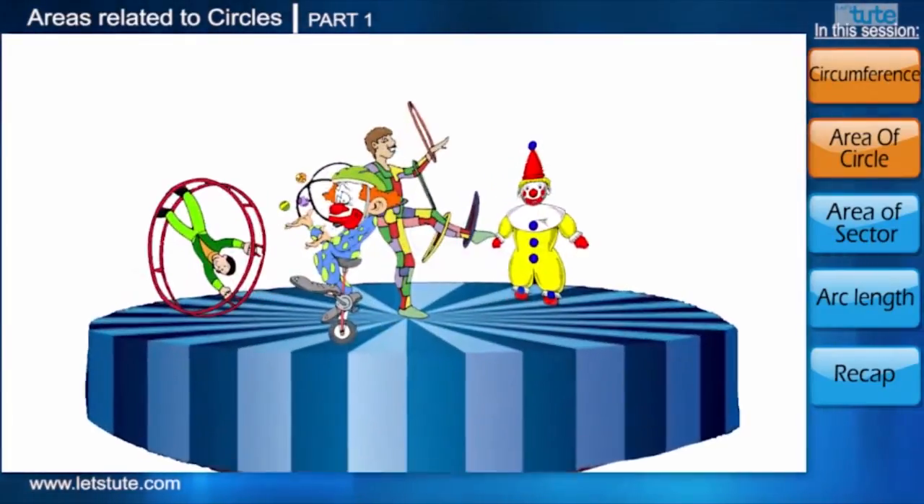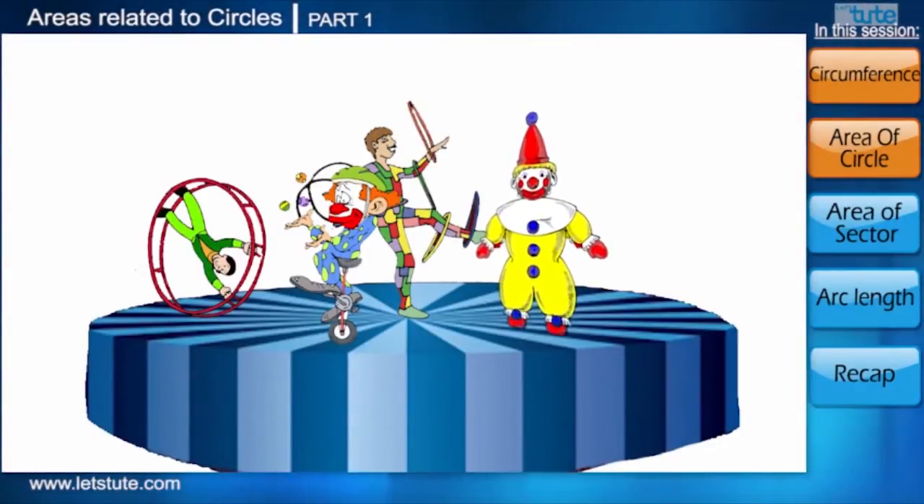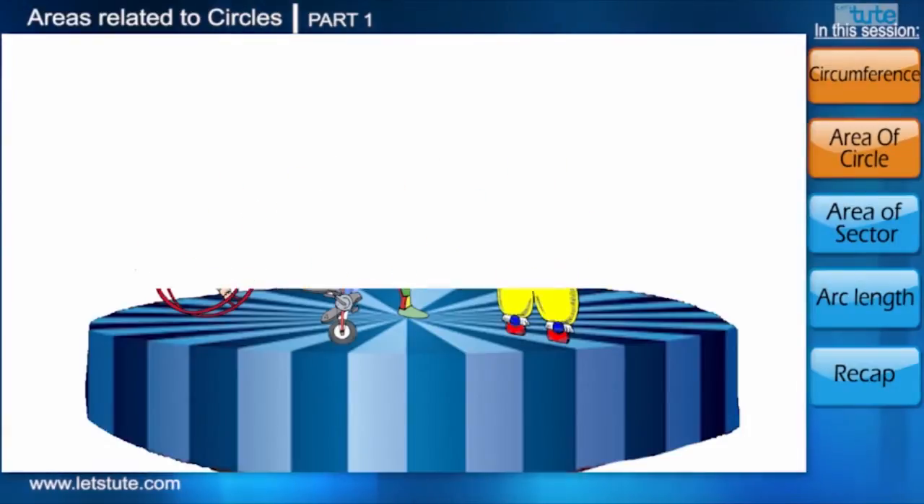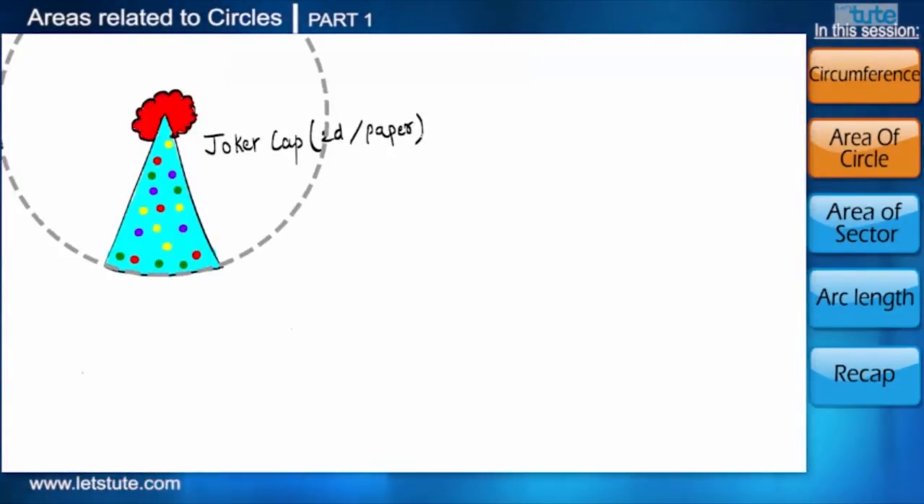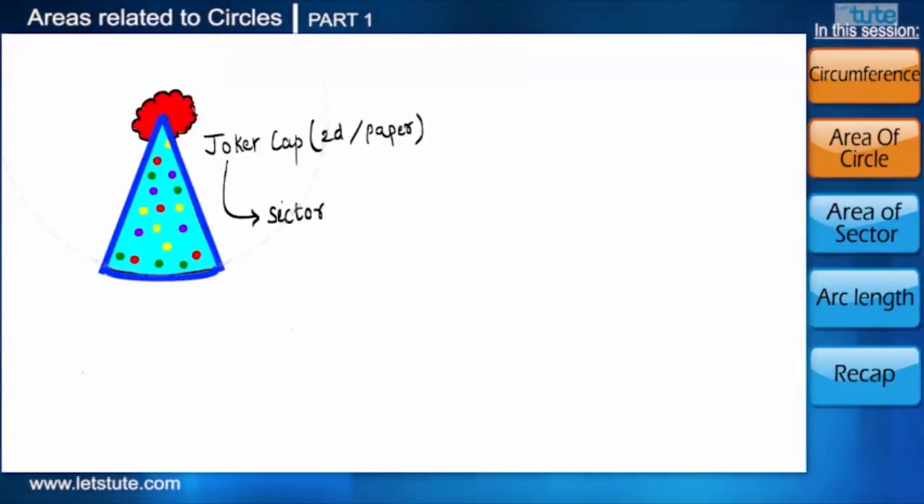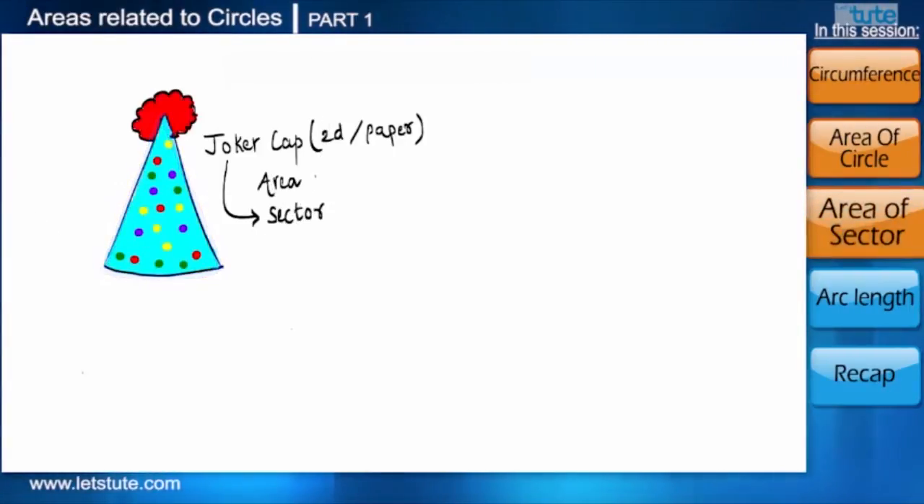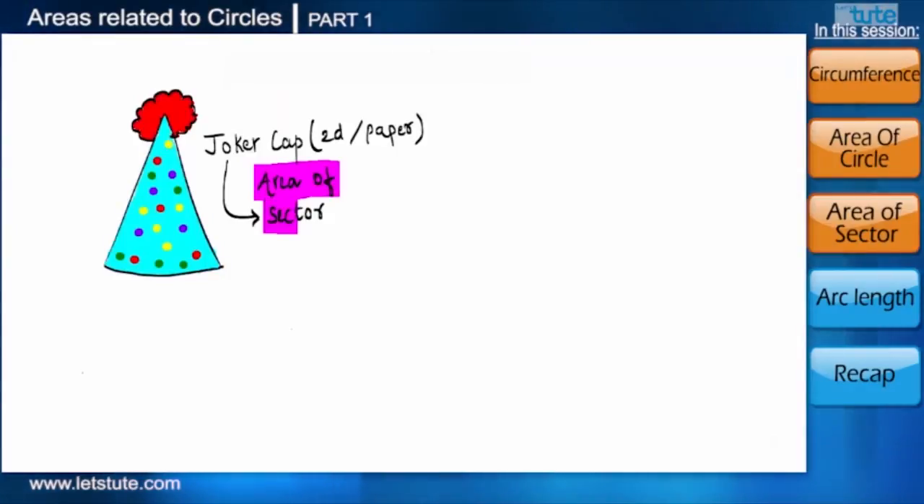We can see that on the stage, the most loved artist is the Joker. We all have seen a Joker cap. If we see it in 2D or when we draw it on a paper, it will look something like a sector. Now, if we have to find its area, how can we do that?